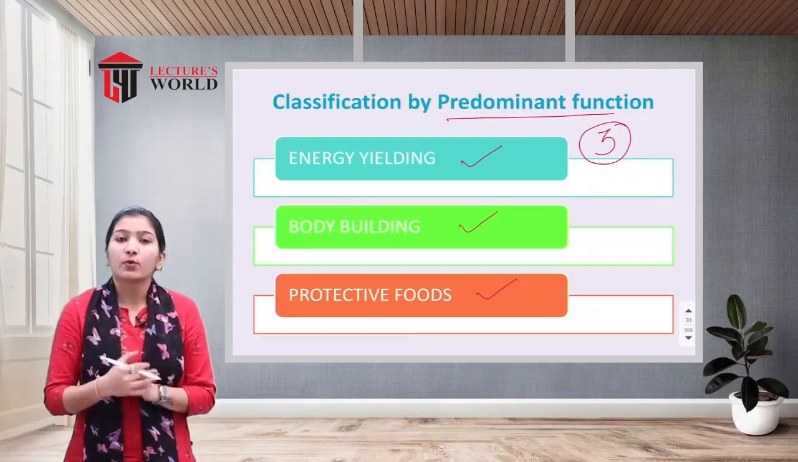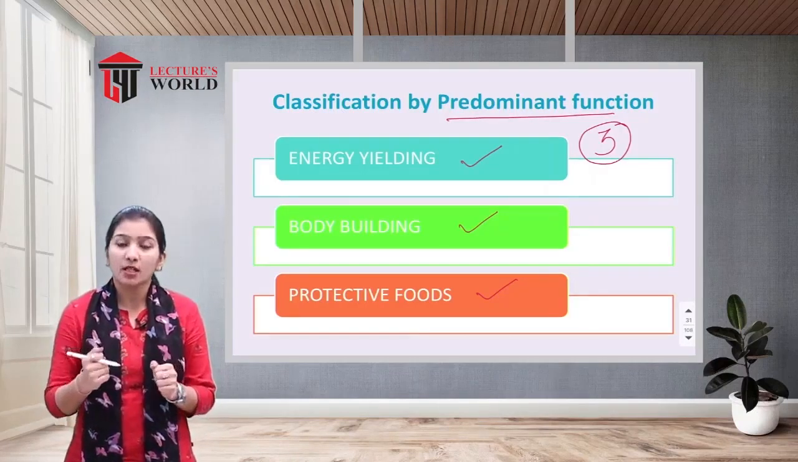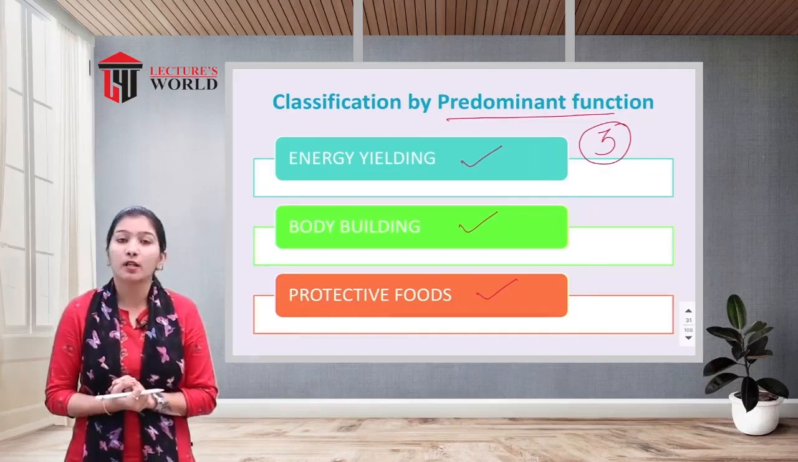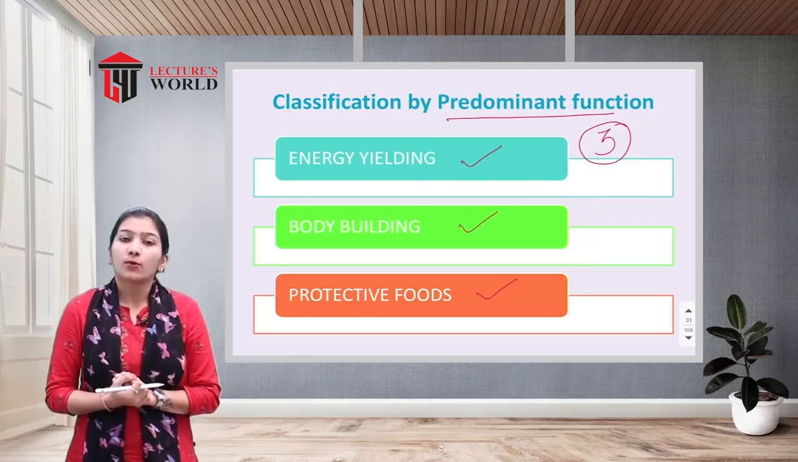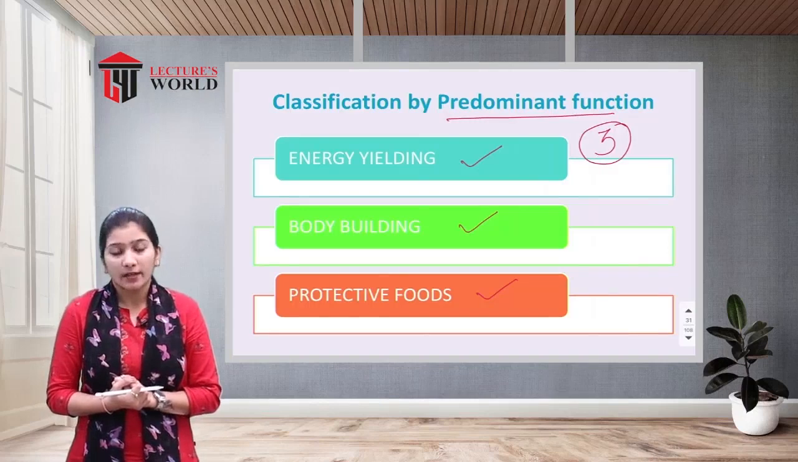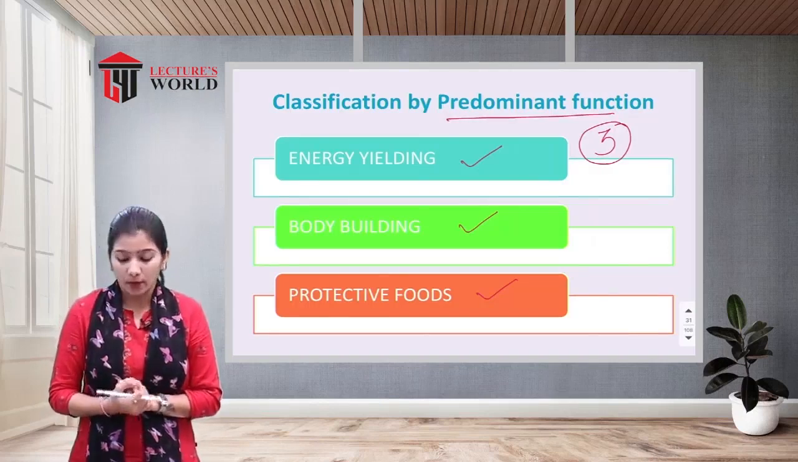Whatever foods help to build our body, cells, tissues, and muscles, we categorize as body building foods. And the last one is protective food. The food which is necessary for the protection of our body, we term protective food.